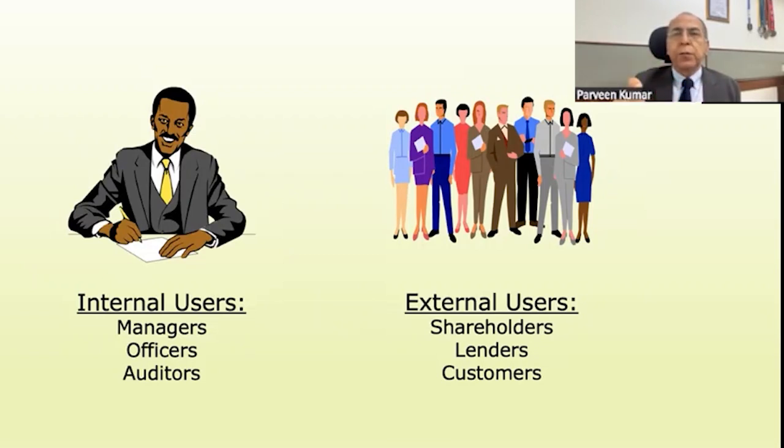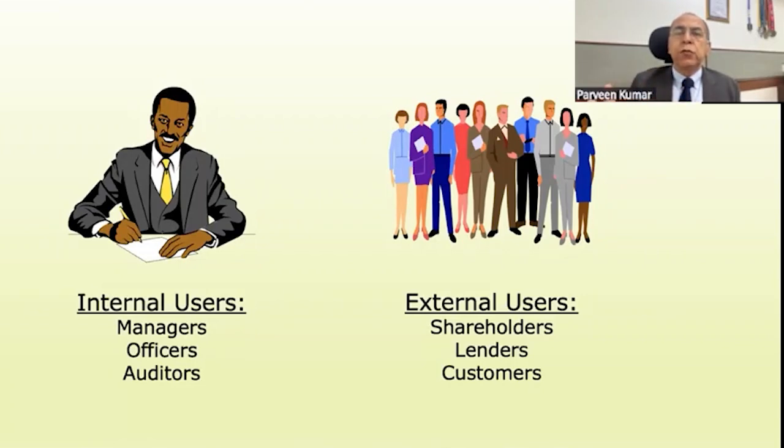I am an officer of the company. I am the auditor of the company. I need to know what the financial statements are. So I am a user of the financial statements and I am an internal person. There can be external persons. There can be a shareholder who wants to invest in the company. They want to know how the company has performed and whether it is a healthy company to invest in. There can be bankers who want to give money to the company and want to know whether the company is earning enough profit so that it can repay the loan and also pay interest.